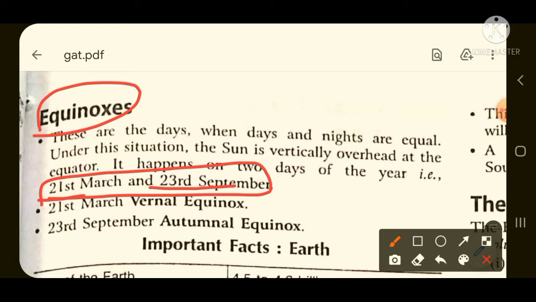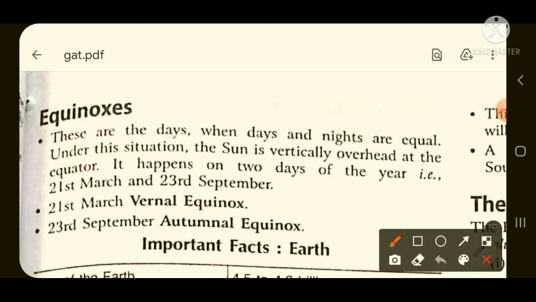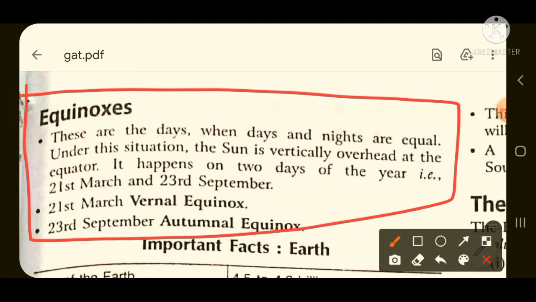And this 21st March wala is called vernal equinox and 23rd September wala is called autumnal equinox. So this is also important thing. So you have understood about the equinox part which I told you. This is very much important, mainly the dates and why the equinox occur, because sun is vertically overhead at the equator, not at the tropic of Cancer and not at the tropic of Capricorn.